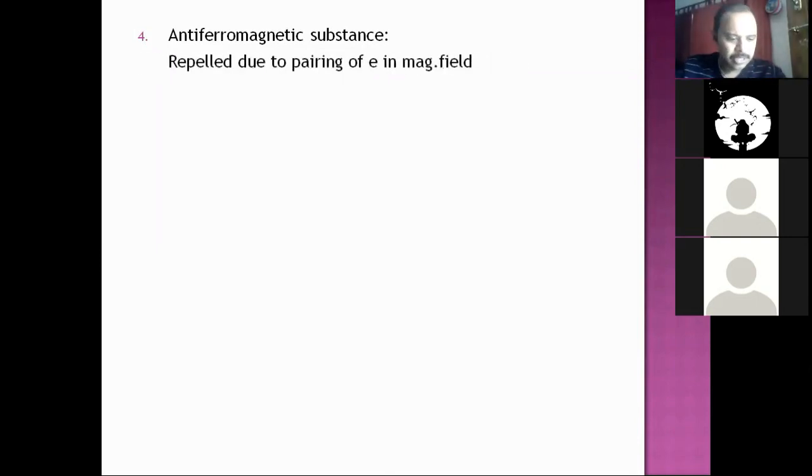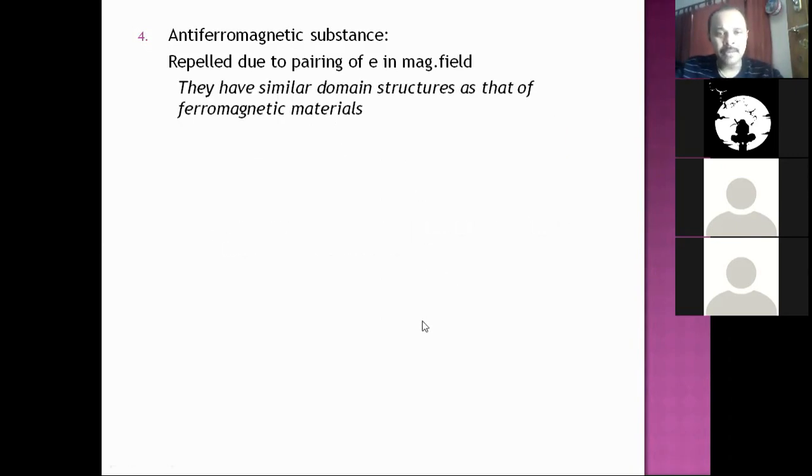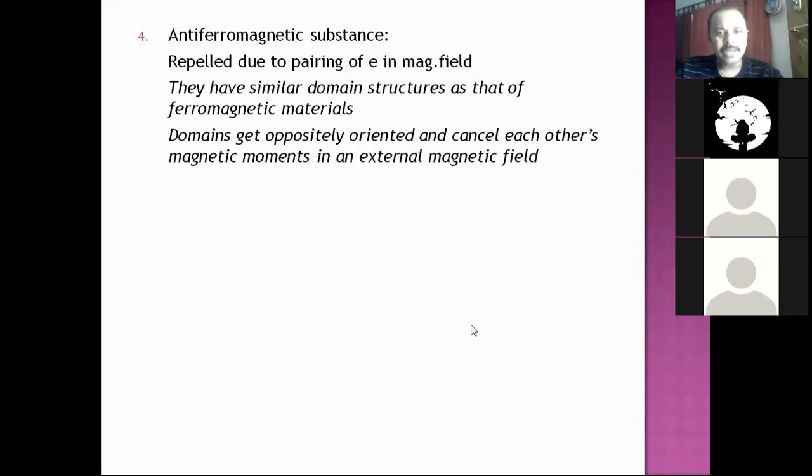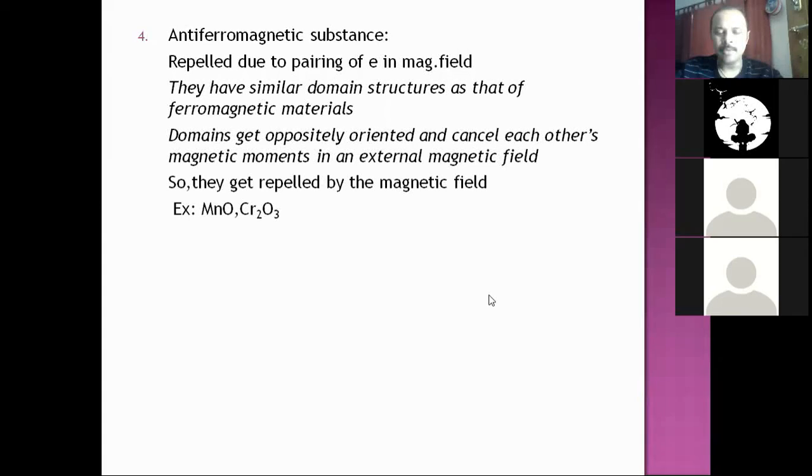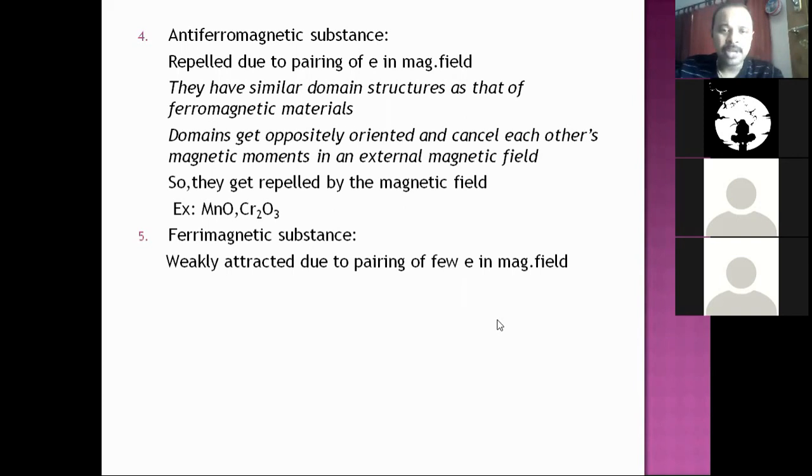Okay, so you can see the same thing I have given here. Anti-ferromagnetism: repelled due to pairing up of electrons in the magnetic field. So their magnetic moments become zero there. They have similar domain structure as that of ferromagnetic material. Domains get oppositely oriented and cancel each other's magnetic moments in an external magnetic field. So they get repelled by magnetic field. So mu becomes zero. Mu is the magnetic moment symbol. Some examples: MnO, Cr2O3.